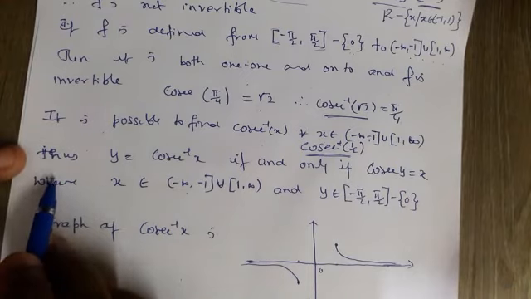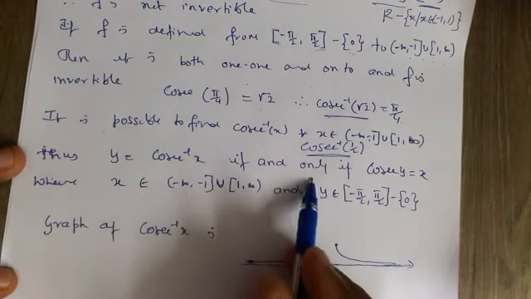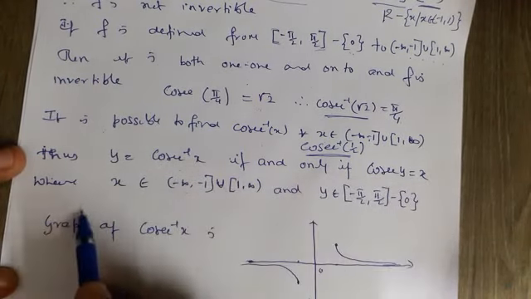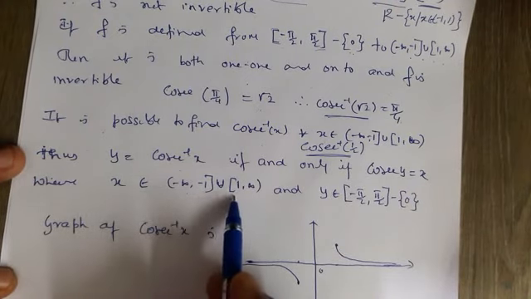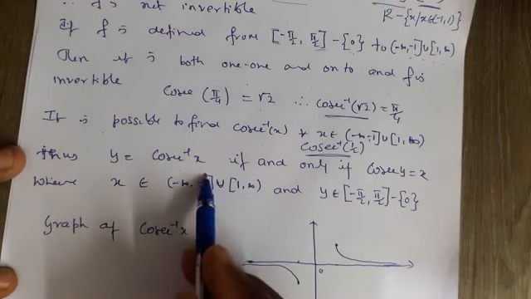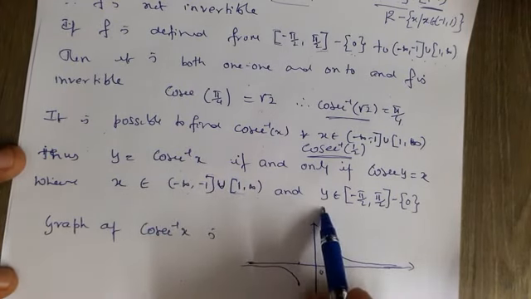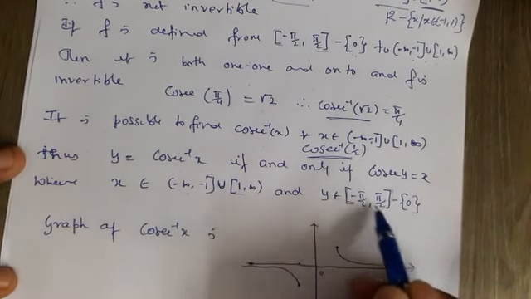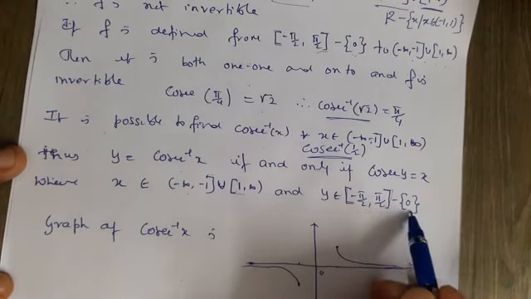Thus, the definition of cosec inverse is like this: y is equal to cosec inverse x if and only if cosec y is equal to x, where x belongs to minus infinity to minus 1 union 1 to infinity, which includes minus 1 and also 1, and y belongs to the interval minus pi by 2 comma plus pi by 2 minus 0. Here you should remove 0, because if you keep 0 it will not become a function. That's why we have to remove 0.